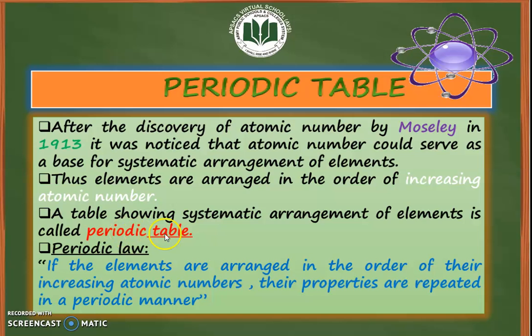So we can define the periodic table as a table showing systematic or regular arrangement of elements. And the periodic table is based on the periodic law. This law states that if the elements are arranged in the order of their increasing atomic numbers, then their properties are repeated in a periodic manner.